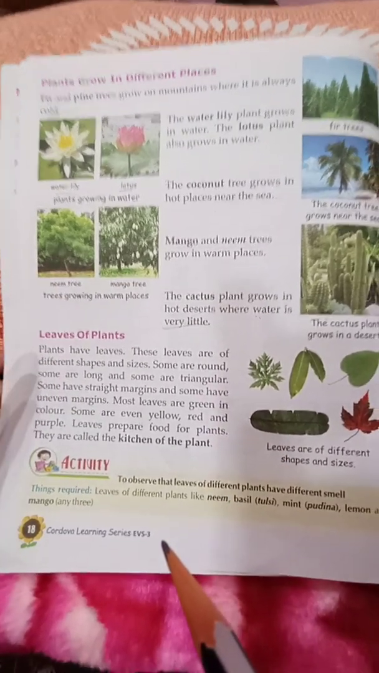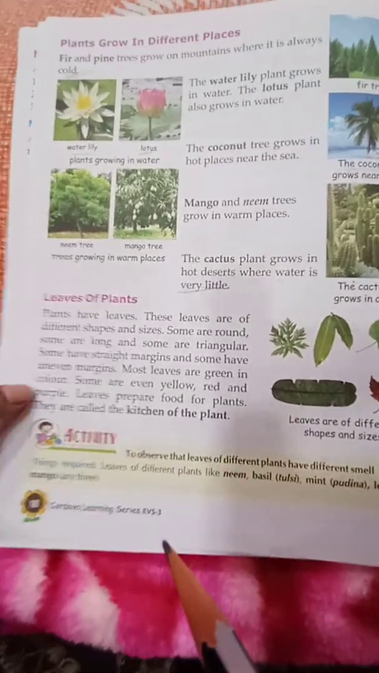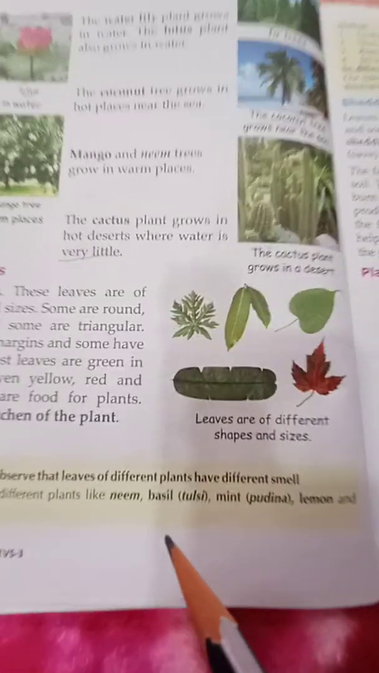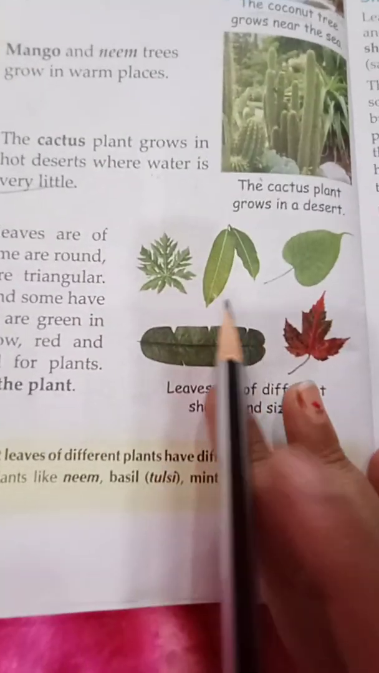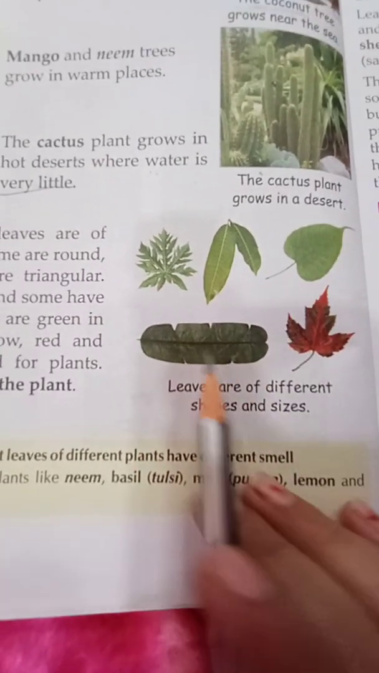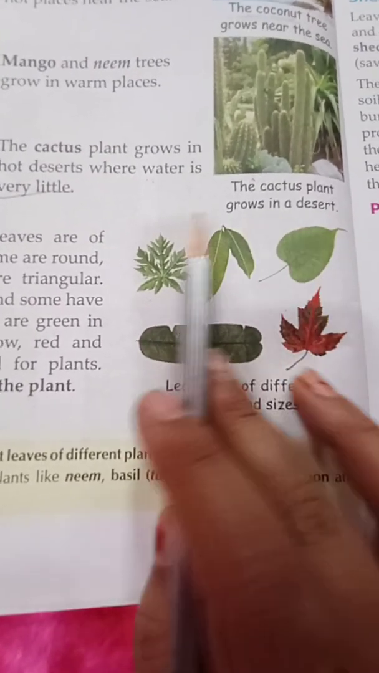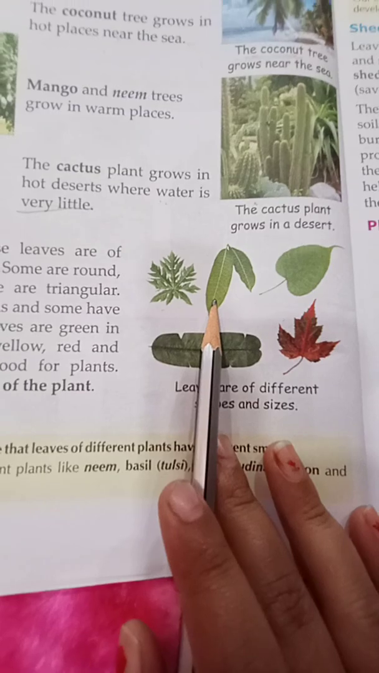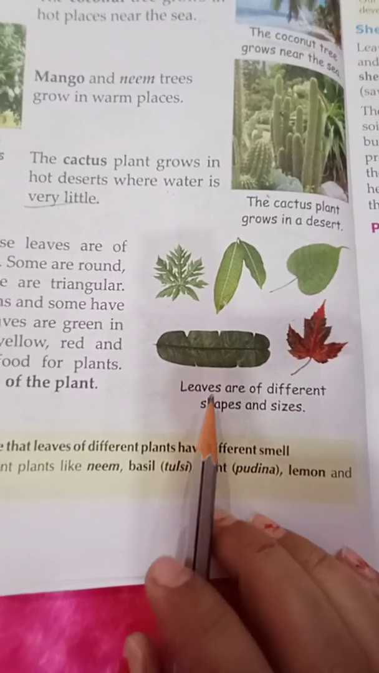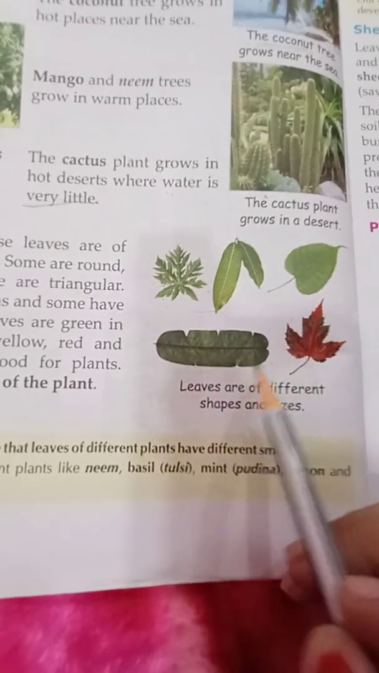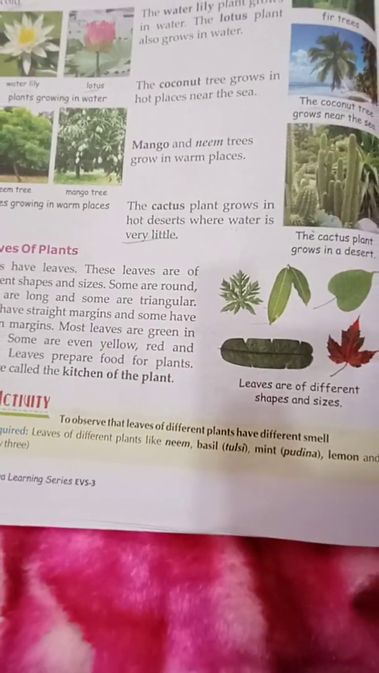Okay. Now, leaves of the plants. In this topic we are going to learn about the leaves of plants. Here you have seen some different types of leaves. 1, 2, 3, 4, 5. We have seen 5 types of leaves, right? They have different shapes and sizes. So leaves of plants have different shapes and sizes.